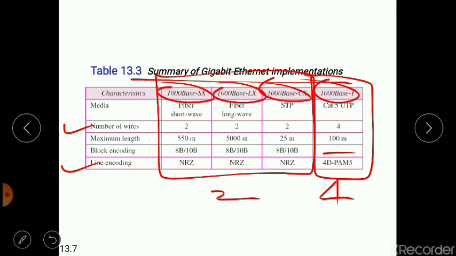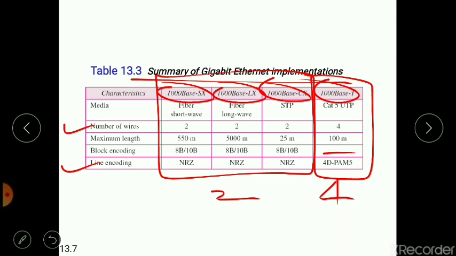Instead, for four wire implementation, the line encoding that we are using, that is four-dimensional pulse amplitude modulation, does the task of block encoding also.